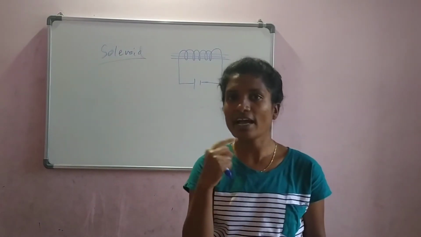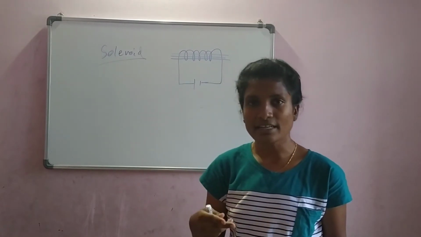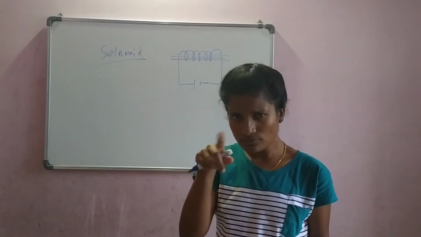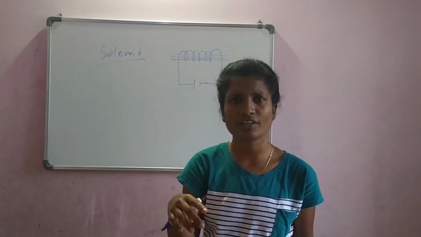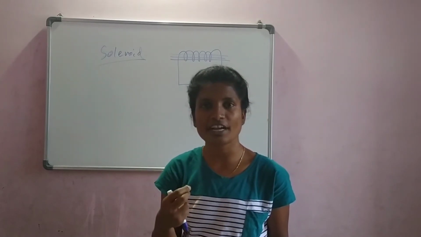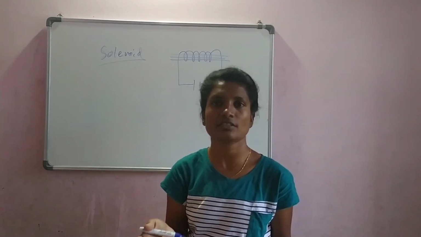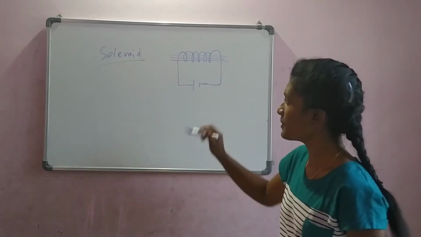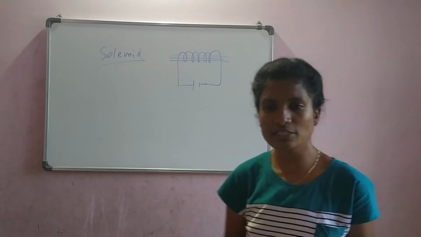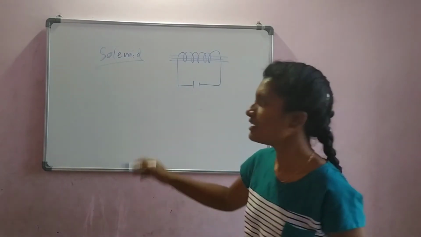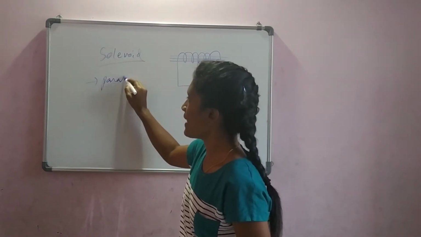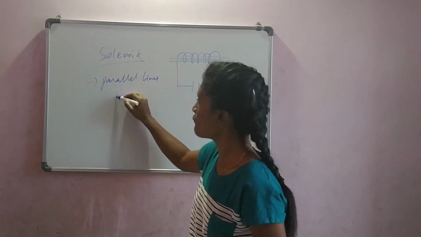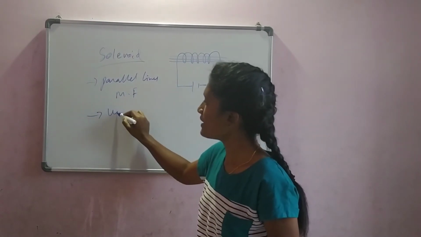In the beginning we had concentric circles. The second diagram we had again a circular kind of pattern, where near the radius we had more magnetic field strength, and away from the circle we had less strength. But here we have parallel lines. Parallel lines means they're uniform, isn't it? First of all, the parallel lines of magnetic field are created and it is uniform.